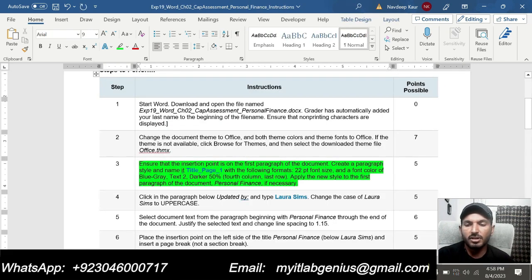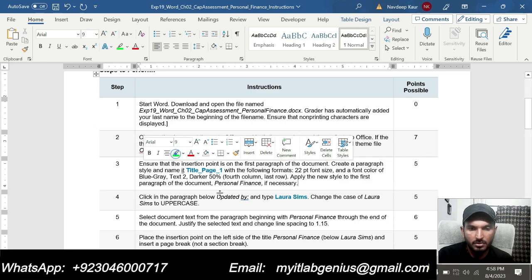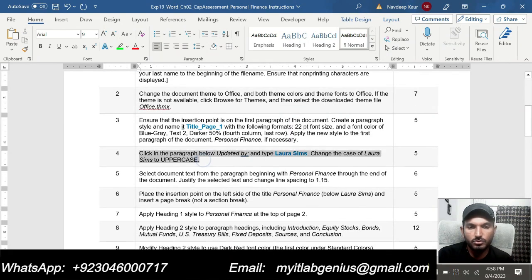So that is all required in step number 3 and we are done with step number 3. And now we will move to new step, that is step number 4. Take the paragraph below updated by and type Laura Sims. Change the case of the Laura Sims to uppercase.